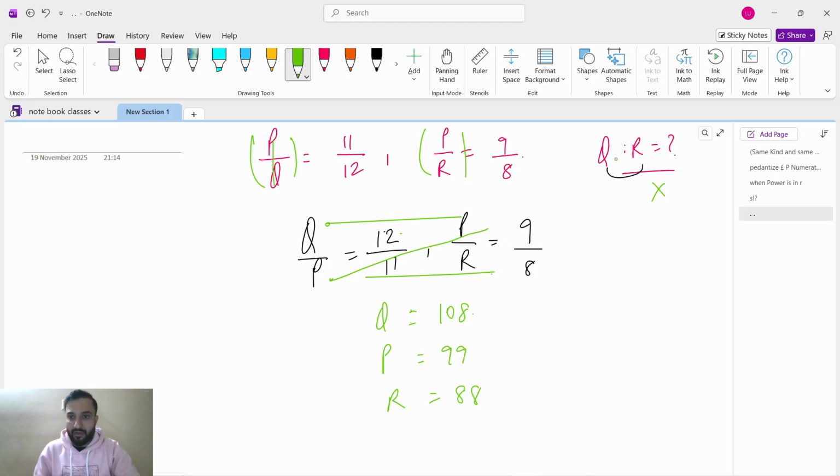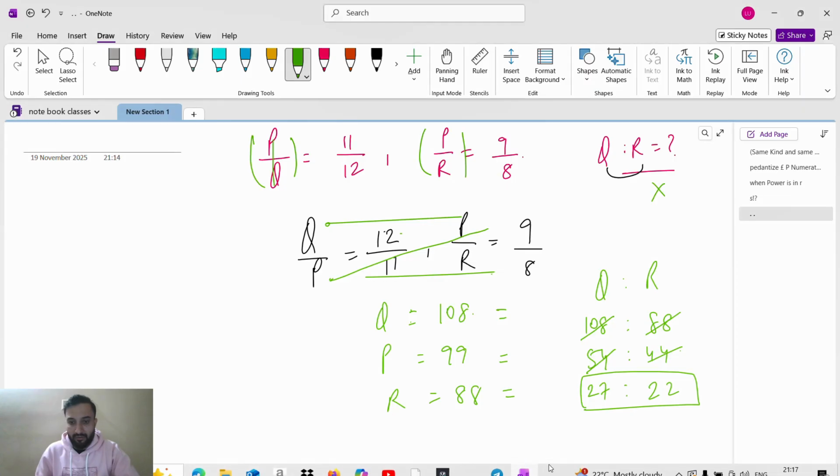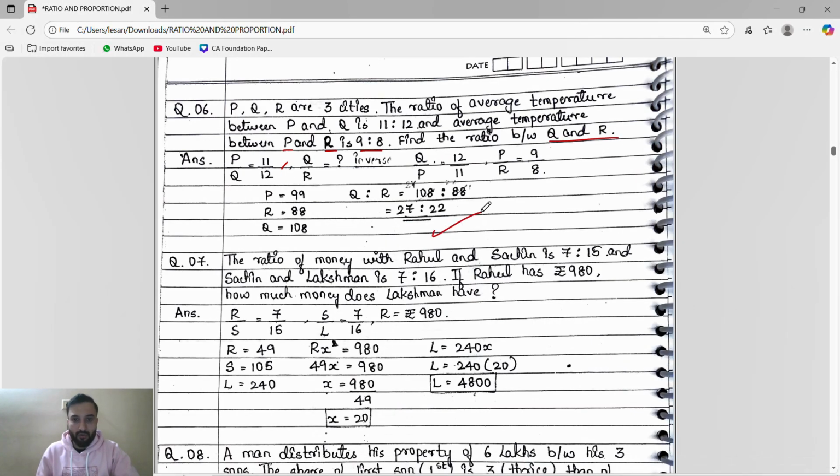Okay, then we will simplify. No, P will not simplify. So we have to find Q is to R. So Q is to R means Q is 108 is to R is 88. Now this will simplify by 2. It will become 54 is to 44. Again it will go by 2, 27 is to 22. Q by R is equal to 27 is to 22.